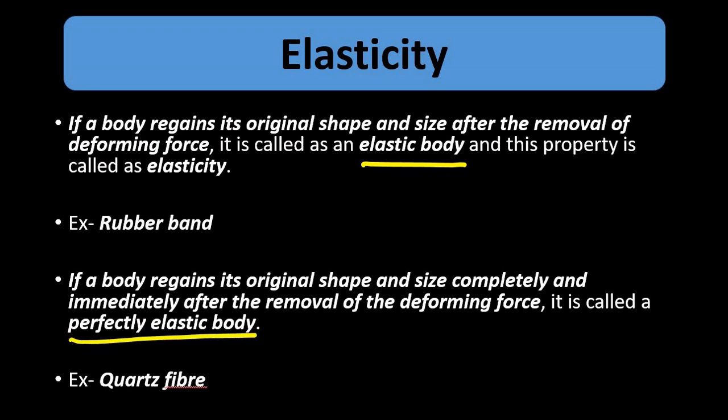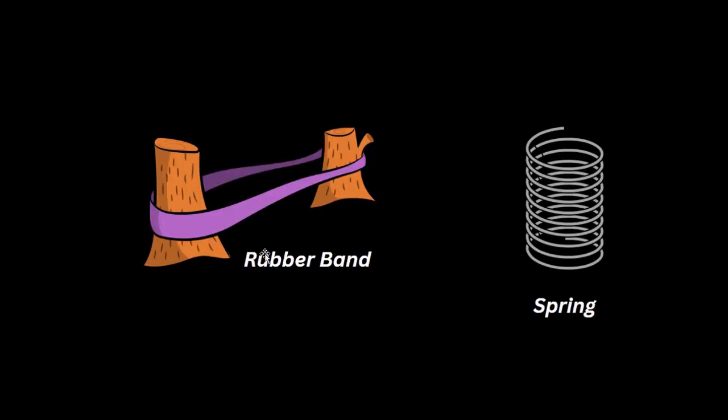Okay, there are numerous examples here, but for a simple concept of elasticity, you can take the example of a rubber band. When it is stretched and the stretching force is removed, it returns back to its original shape and size. A similar case applies to a spring. When it is either compressed or stretched, and the compression or stretching force is removed, it returns back to its original shape and size, the original position.